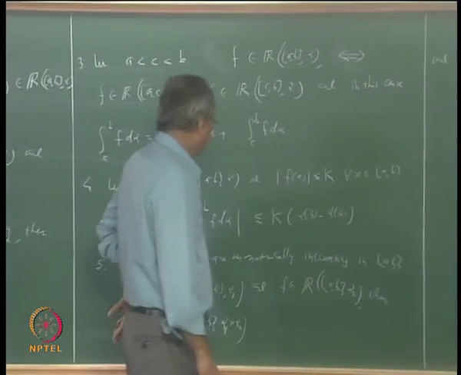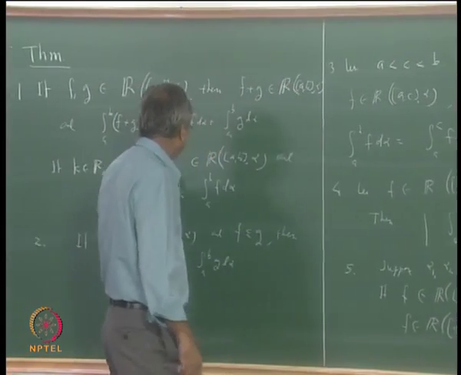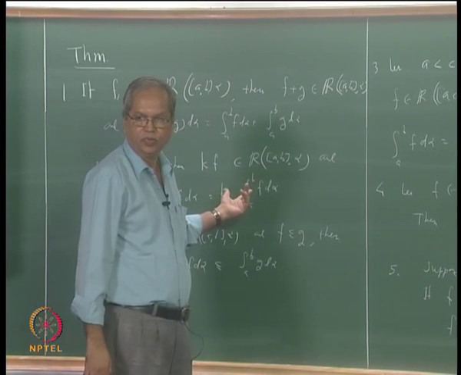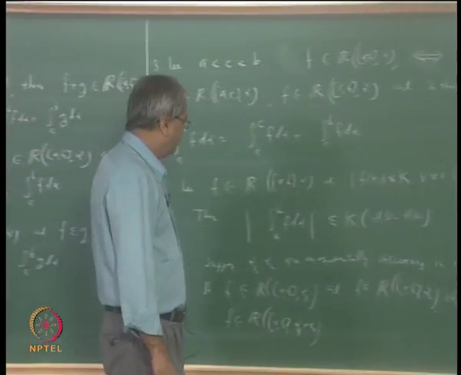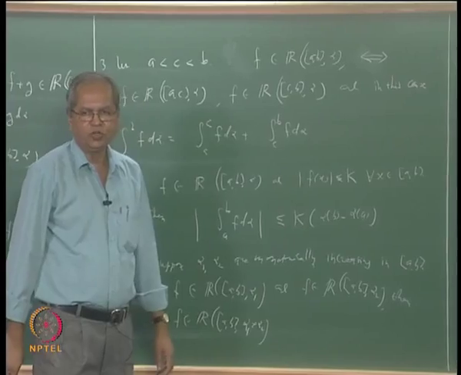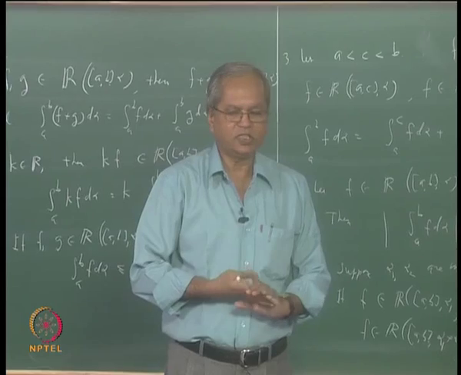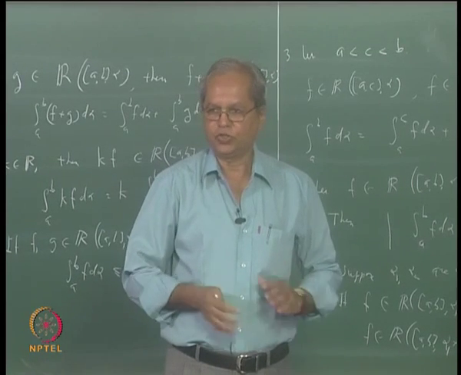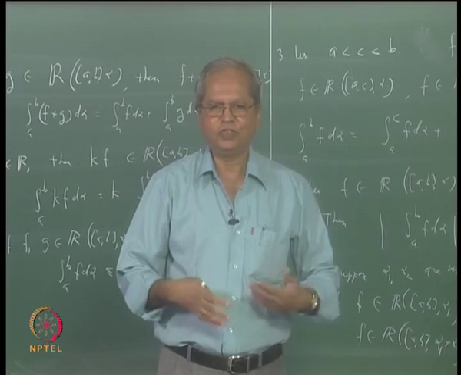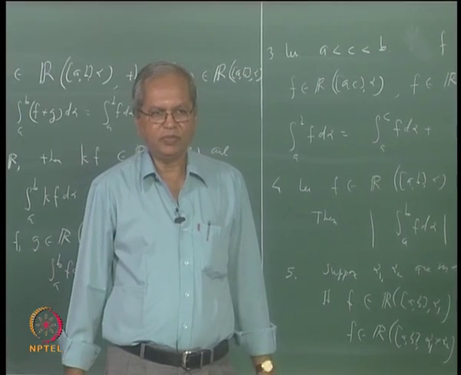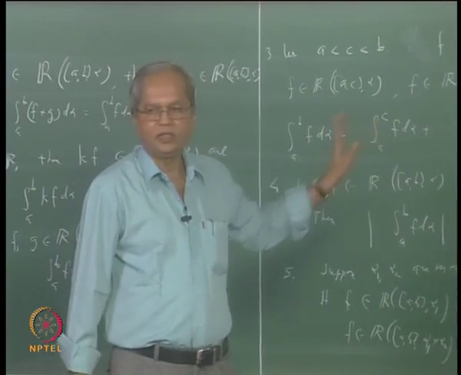Now let us also look at an analog of this. Here we have taken k times f. Similarly we can think of k times alpha. There is a slight problem here. If alpha is monotonically increasing, k times alpha need not be monotonically increasing. So what is the restriction that we require? k should be positive. With that restriction it is okay. Of course, if k is equal to 0, the whole thing is trivial. So you take a positive number k, and if f is integrable with respect to alpha, then it is also integrable with respect to k times alpha, and a similar relation will hold.